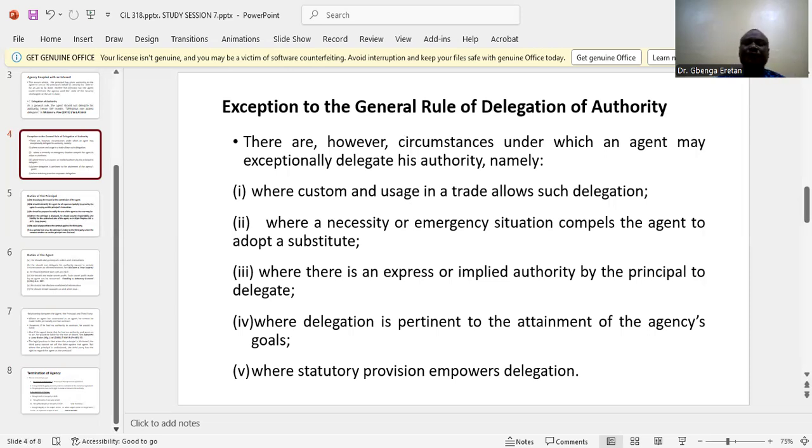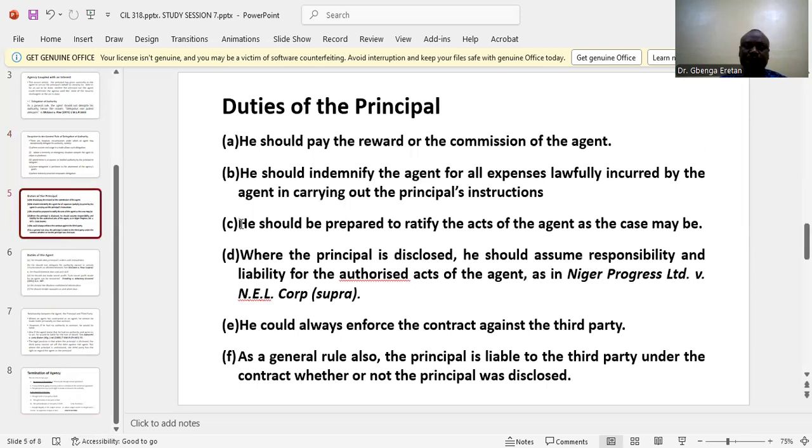Where statutory provision empowers delegation, where there is a law that empowers the agent to delegate the authority that has been delegated to him, such delegation is also said to be valid in law.